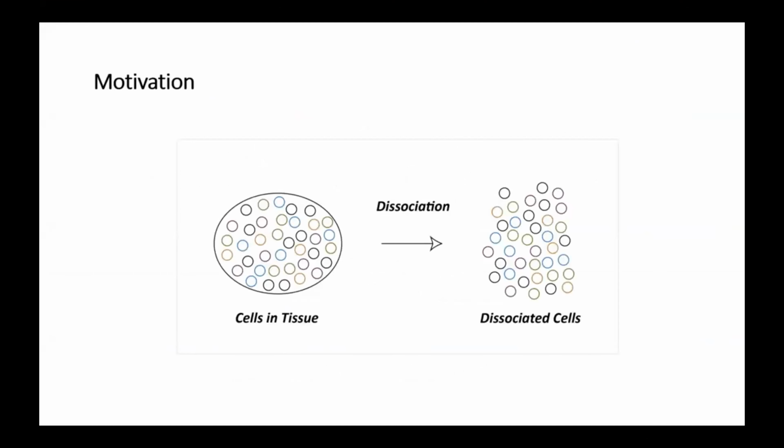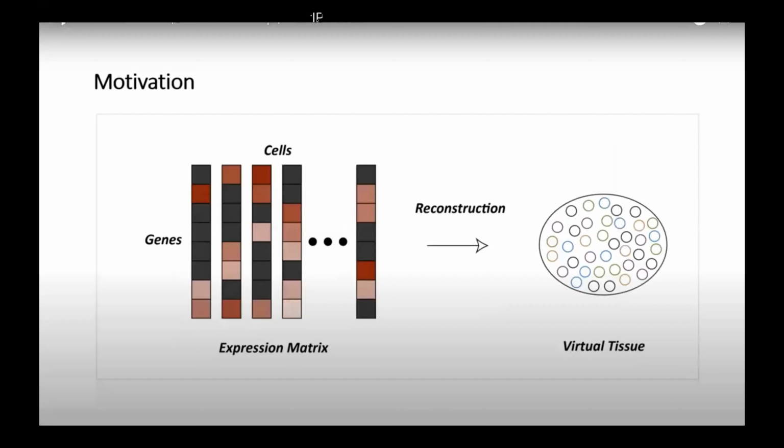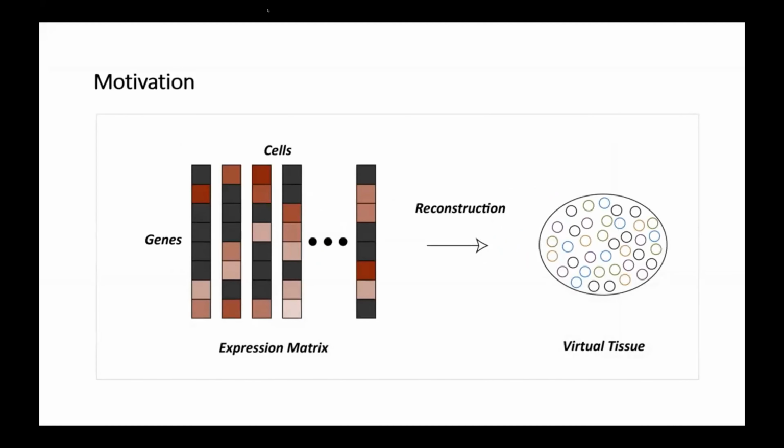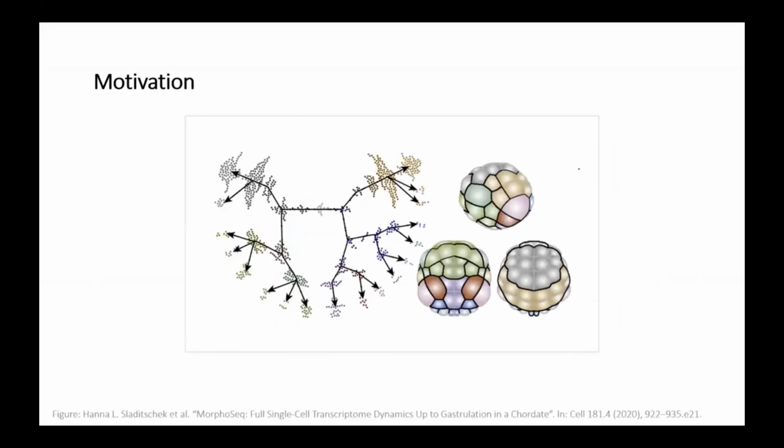In traditional single-cell RNA sequencing experiments, the cells are dissociated from their tissue of origin, and the spatial context of individual cells in the tissue is lost. The RNA expression of these cells is sequenced, which gives us access to the gene by cell expression matrix. Our aim here is to reconstruct the regional spatial organization of the tissue based on this gene expression matrix.